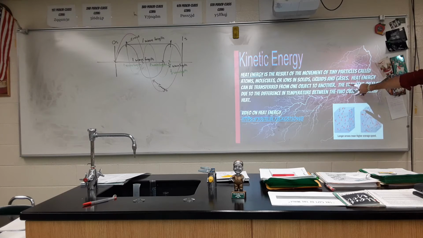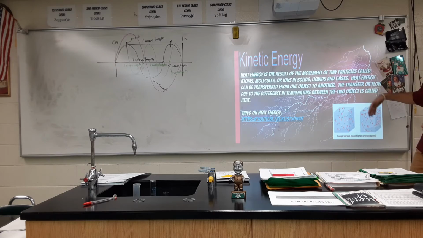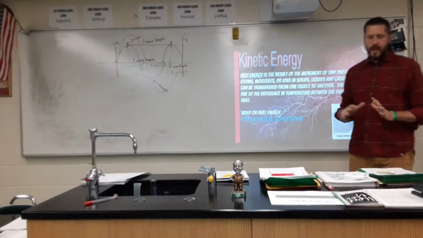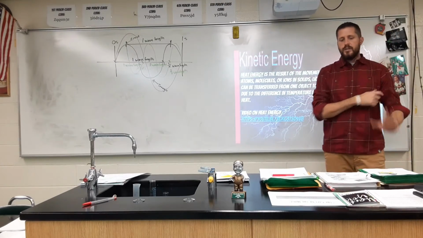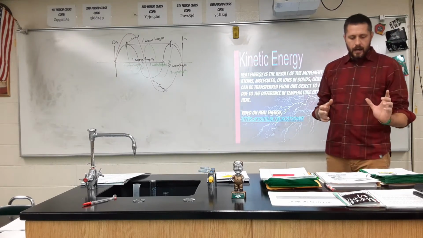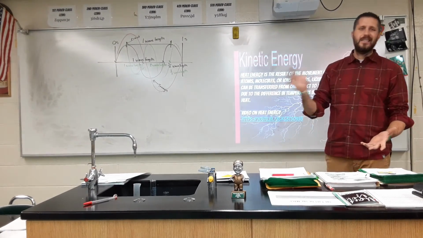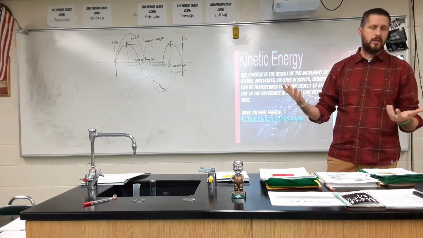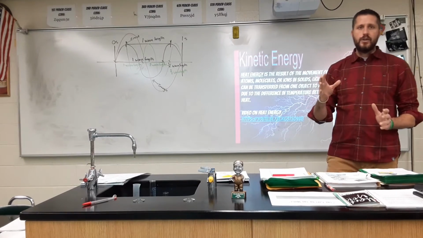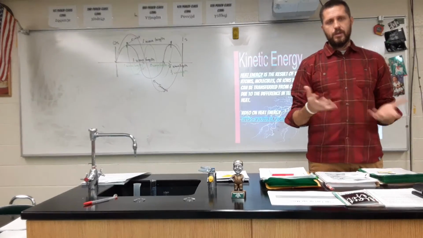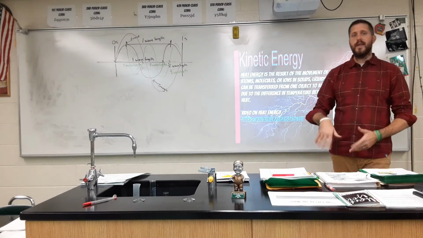So the transfer or flow due to the difference in temperature between the two objects is called heat. So everything wants to find equilibrium or balance, okay? So if you take a cup of water that's room temperature and you put ice in it, that's cold. Ice is 32 degrees Fahrenheit or 0 degrees Celsius. The ice cubes are going to get warmer, right? Because they're in the water, they're going to melt. But the water is going to get colder because the ice cubes are going to bring that temperature down.